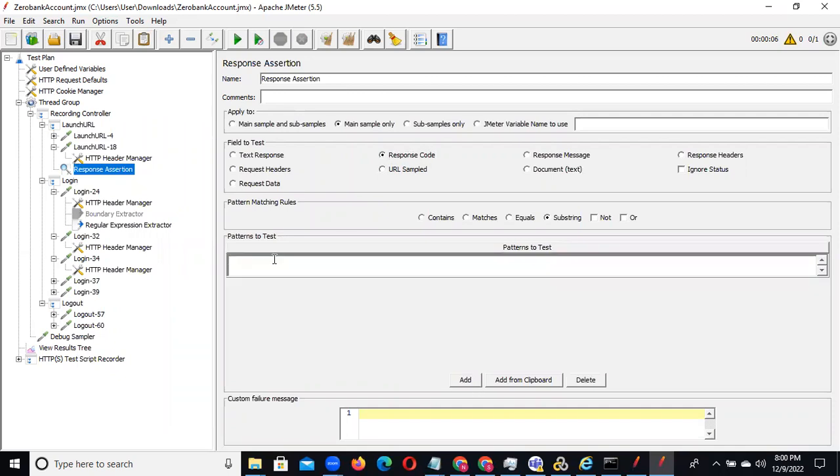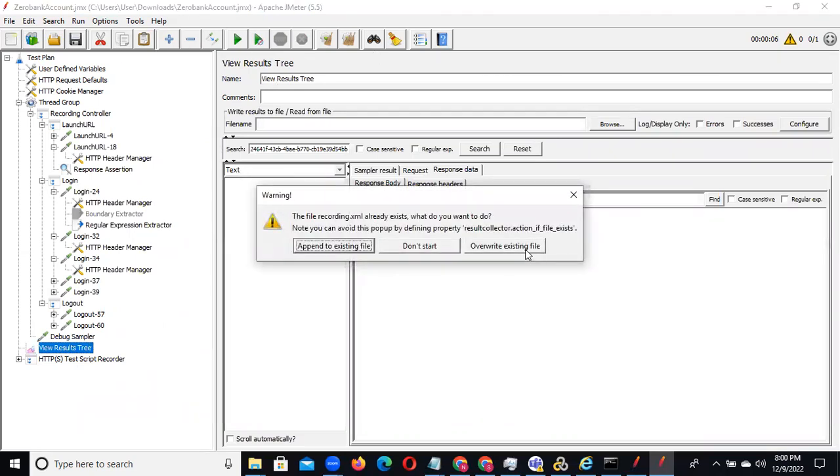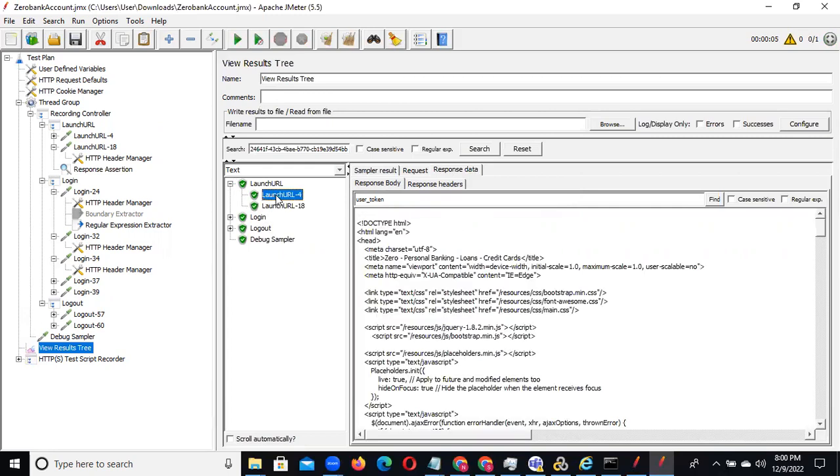Response code 200 means it is a success. So if it is a success, we need to validate that it is 200. I have given this, I save it, and will execute again. You can clear this and execute again. Now you can observe the launch and login happened. The assertion will pass, because in the response body and response data,